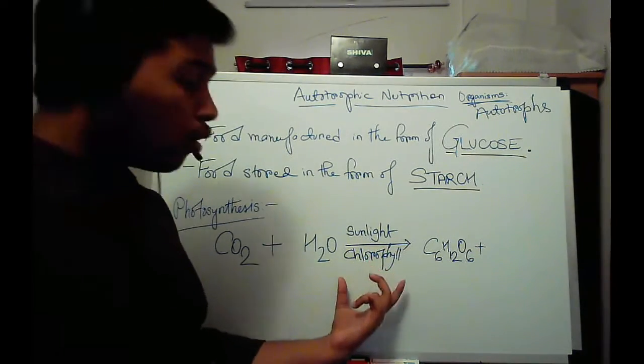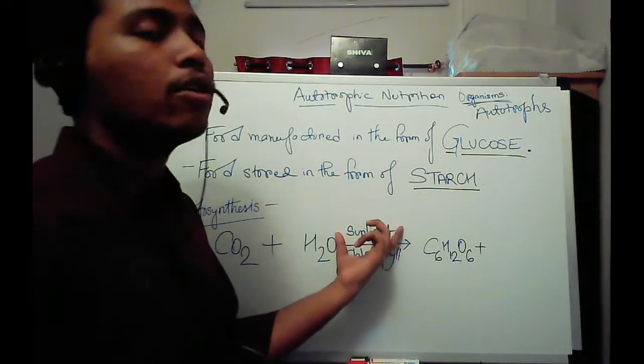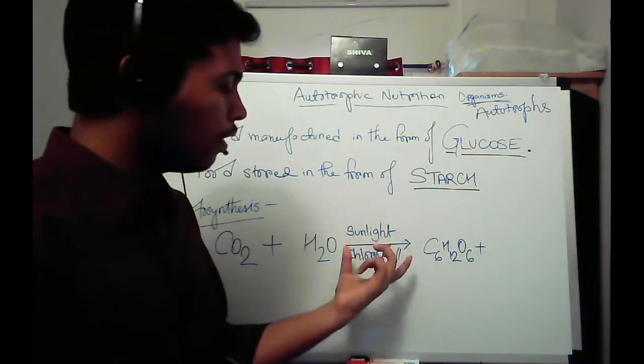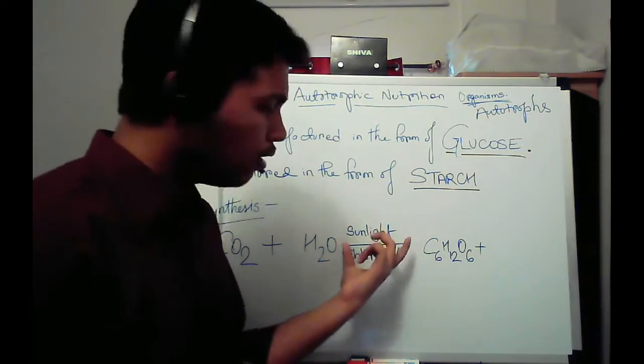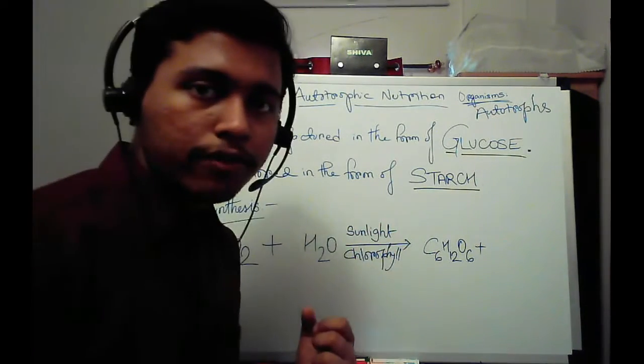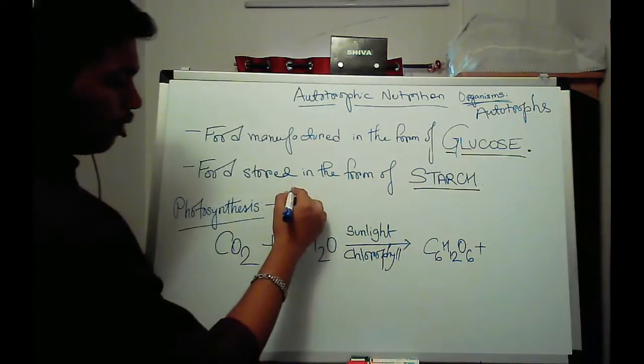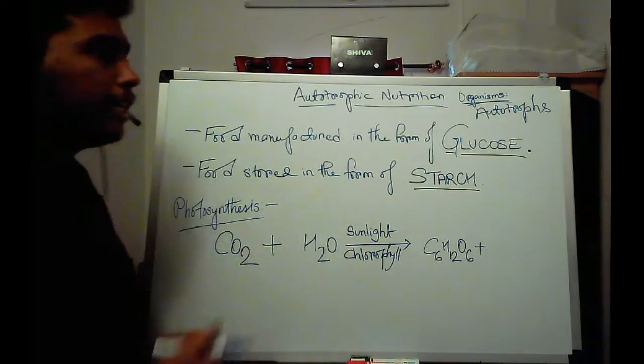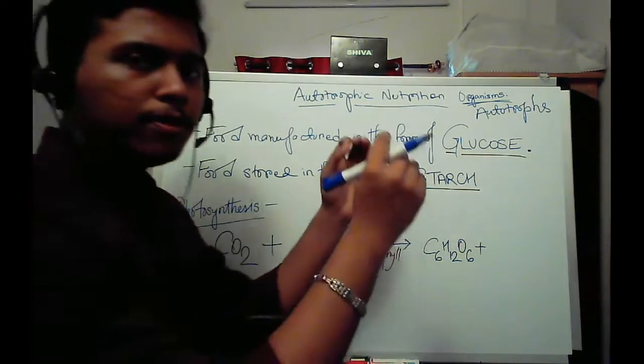Of course, chlorophyll on the other hand is dependent on sunlight, because sunlight activates chlorophyll. If sunlight is present, then only chlorophyll will get activated, or else the chlorophyll will be inactive.